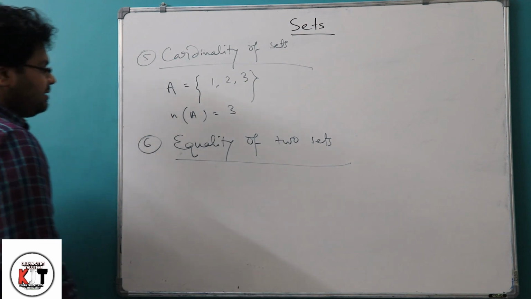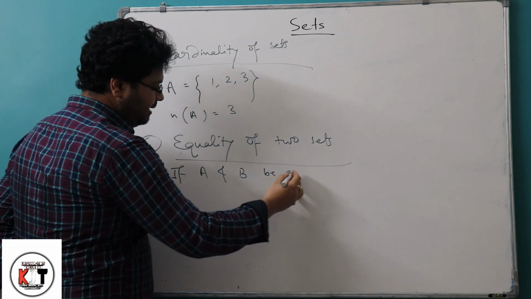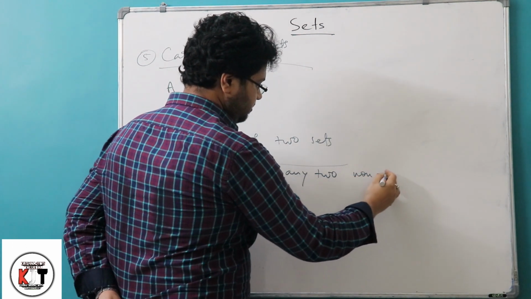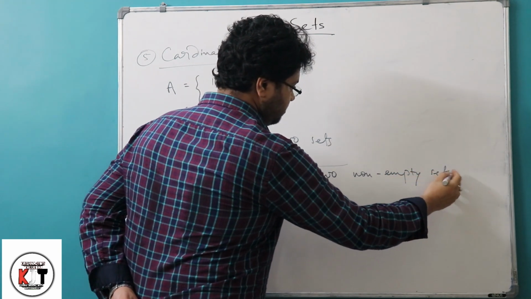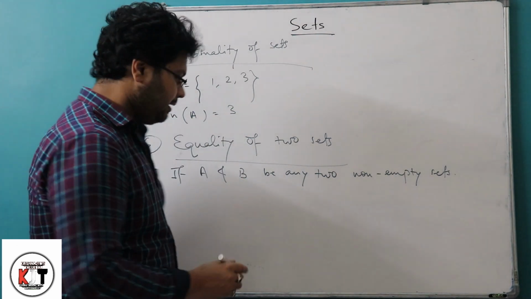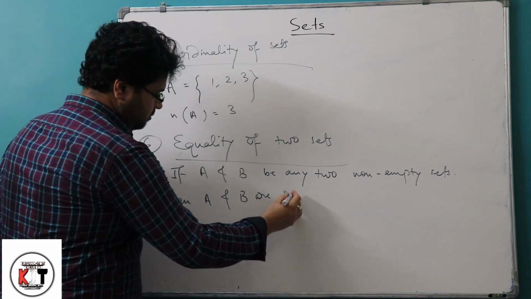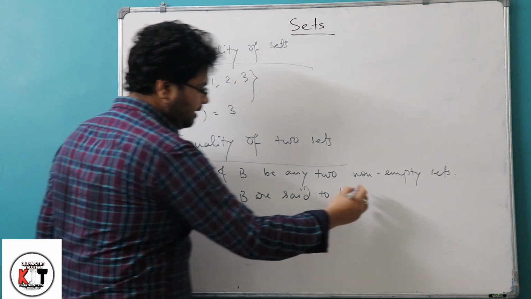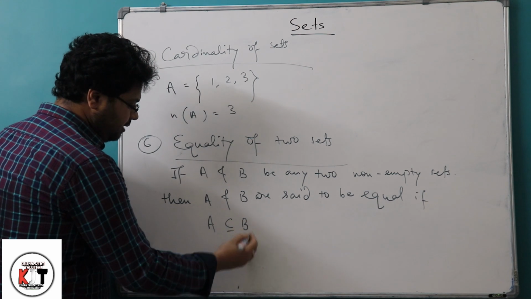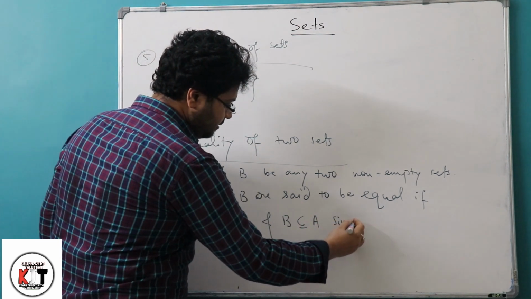Equality of two sets means if A and B be any two non-empty sets, then A and B are said to be equal if A is a subset equals to B and B is a subset equals to A simultaneously.